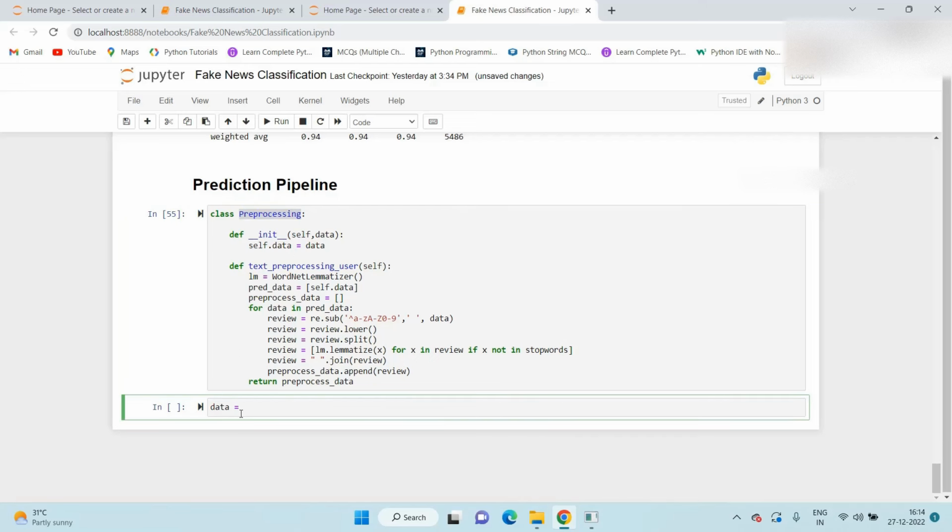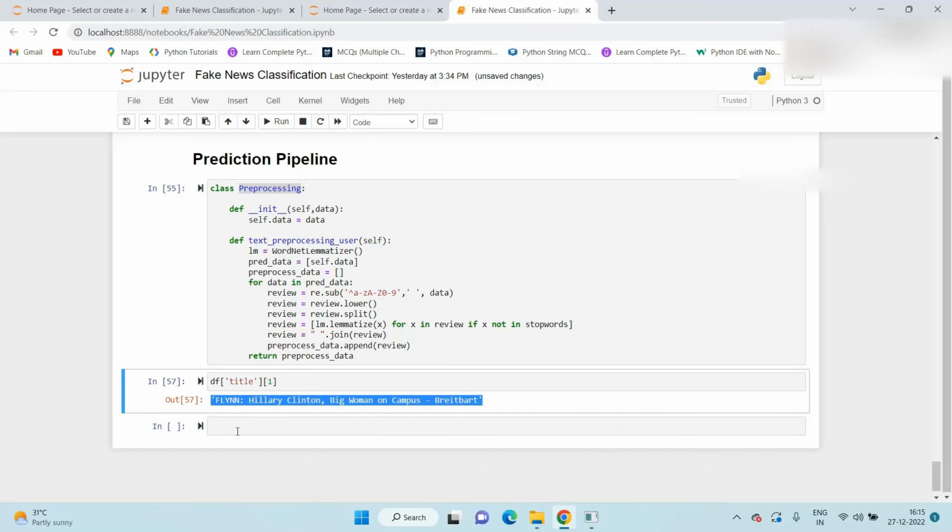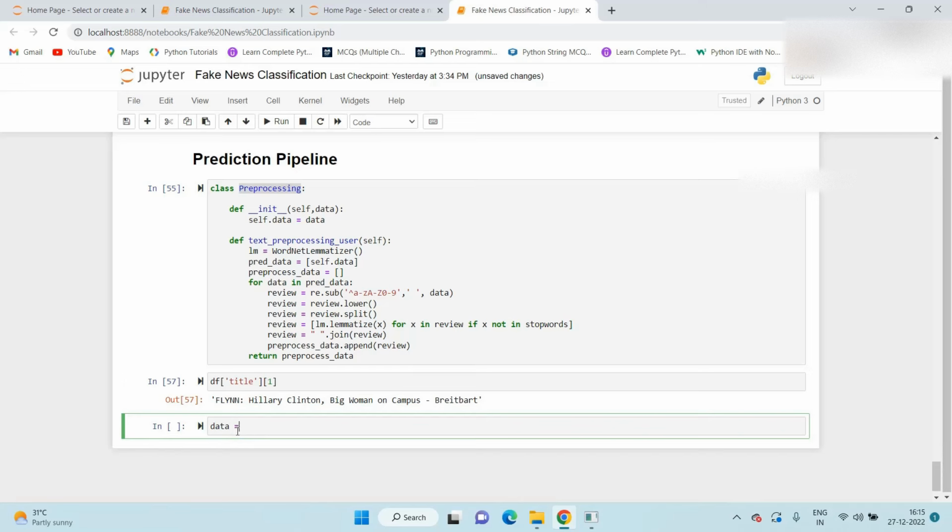I just take one data, same as df of title of 0, but instead of 0 we take 1. So I copy the same text and paste it here: data is equal to that text.